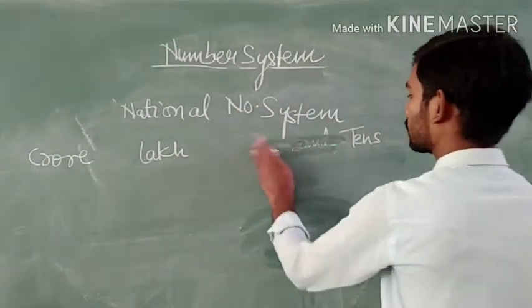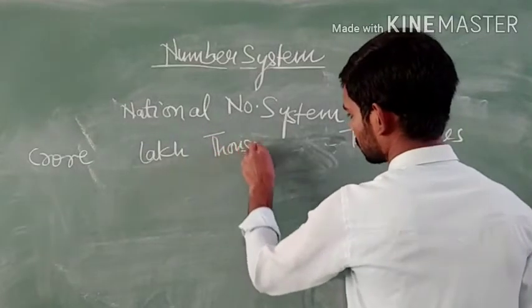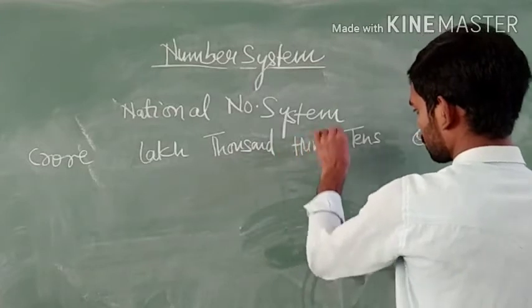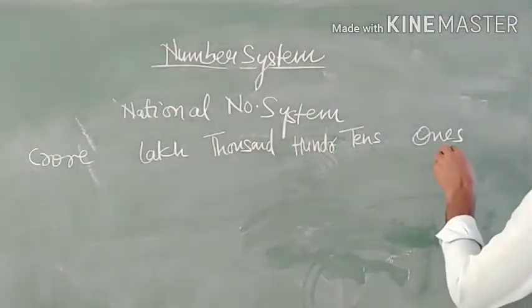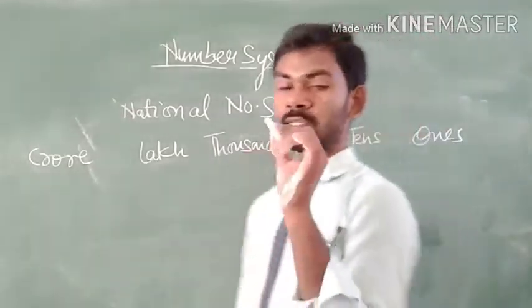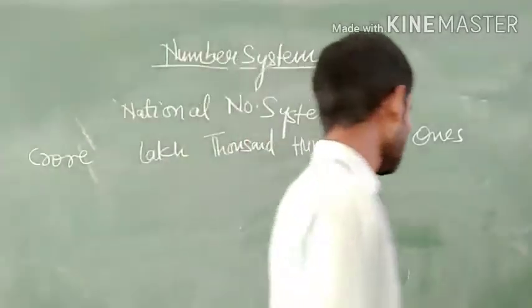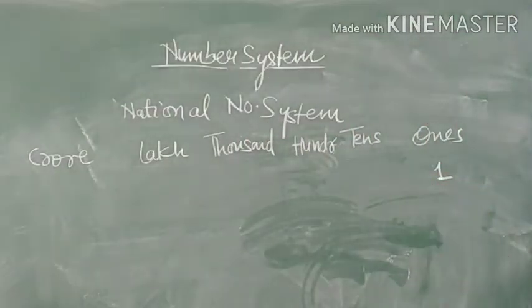Here, the digit at the one's place is written by only one digit, that is 1.